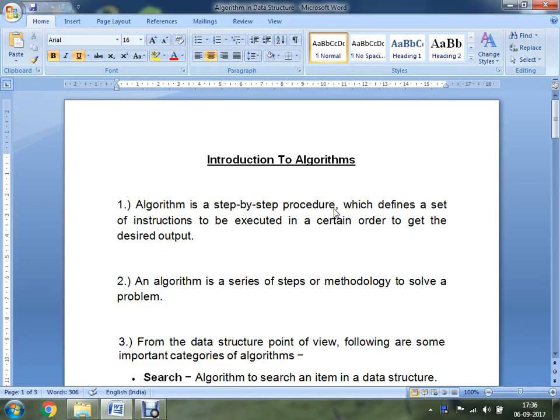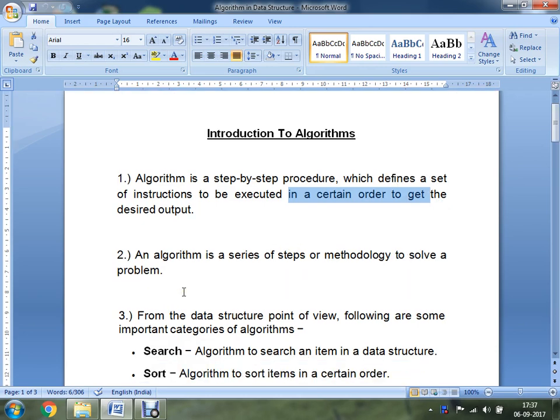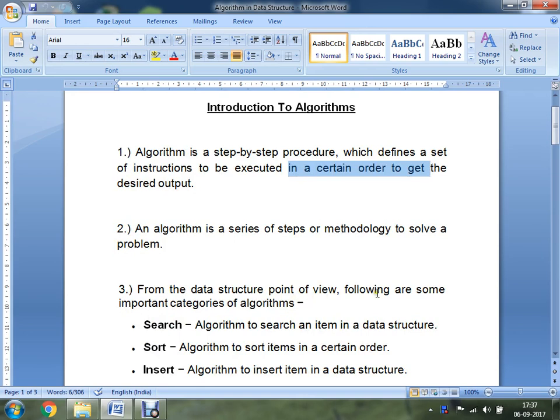So today we are going to understand the concept of algorithms in data structure. An algorithm is a step-by-step procedure which defines a set of instructions to be executed in a certain order to get the desired output. Or in simple terms, you can say that an algorithm is a series of steps or a methodology to solve a problem. From the data structure point of view, following are some important categories of algorithms.